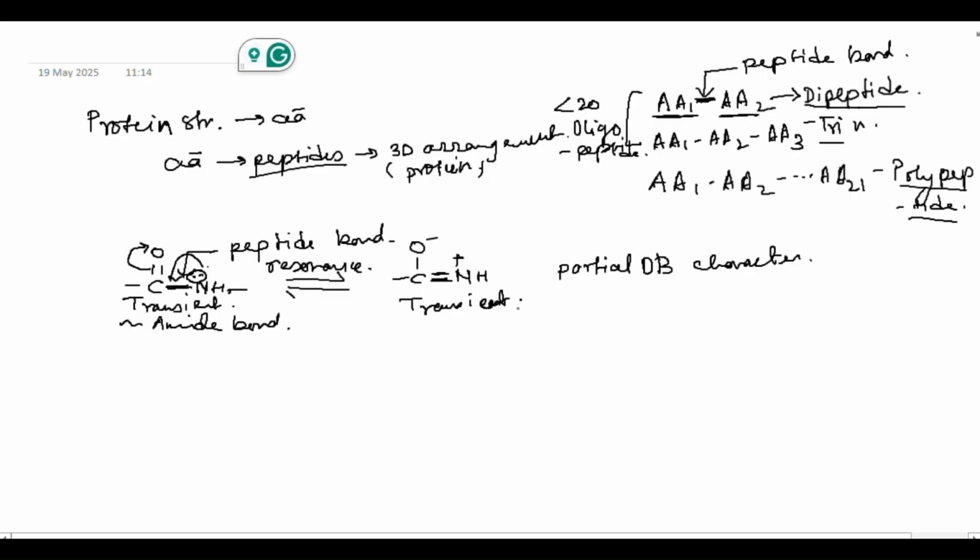And because of this partial double bond character, its bond length is greater than double bond but less than single bond. And bond length is actually a measure of what? It is a measure of how strong the bond is. Strength, right?